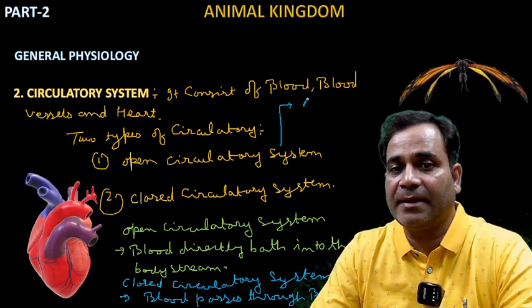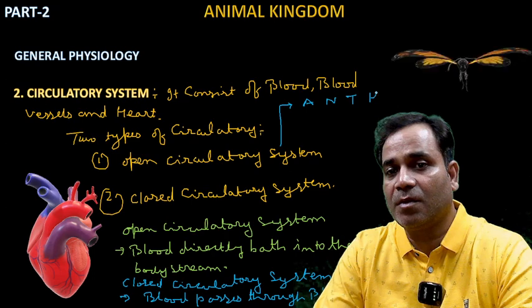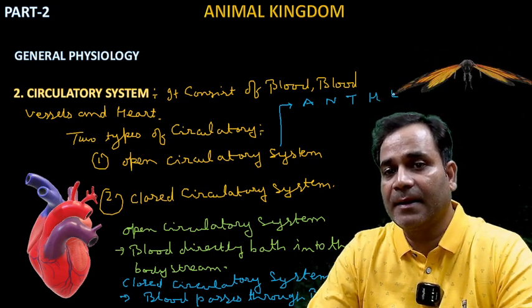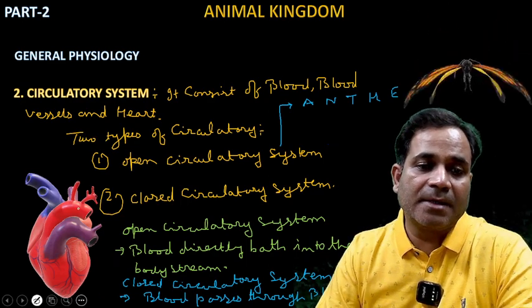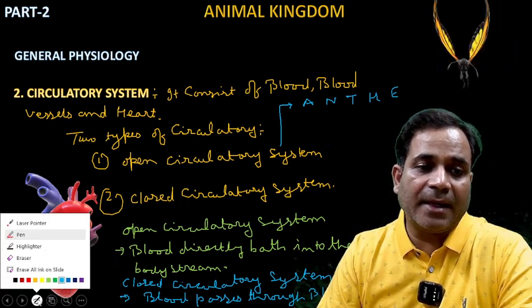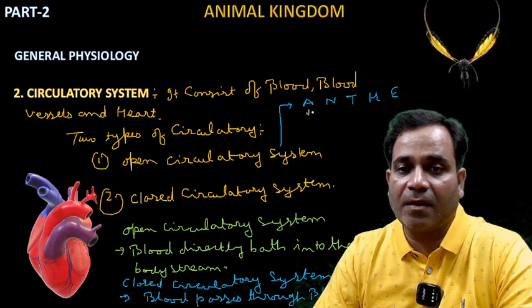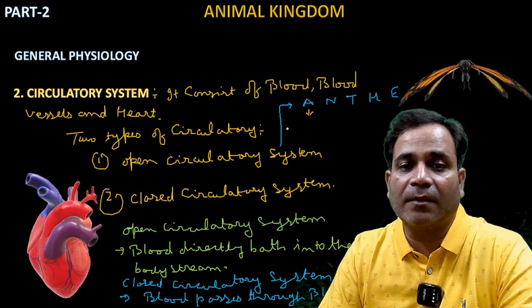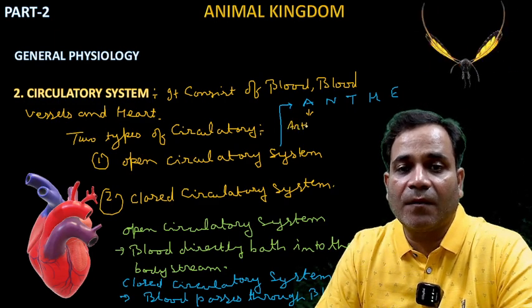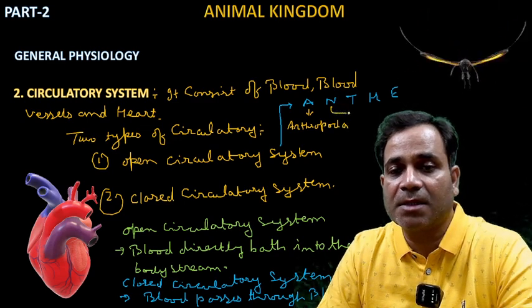Now see, in open circulatory system, the term that you must remember is ANTHE. If you remember this one thing, then you know. See the meaning of ANTHE here. A stands for Arthropoda. That is, in which animals will there be an open circulatory system?